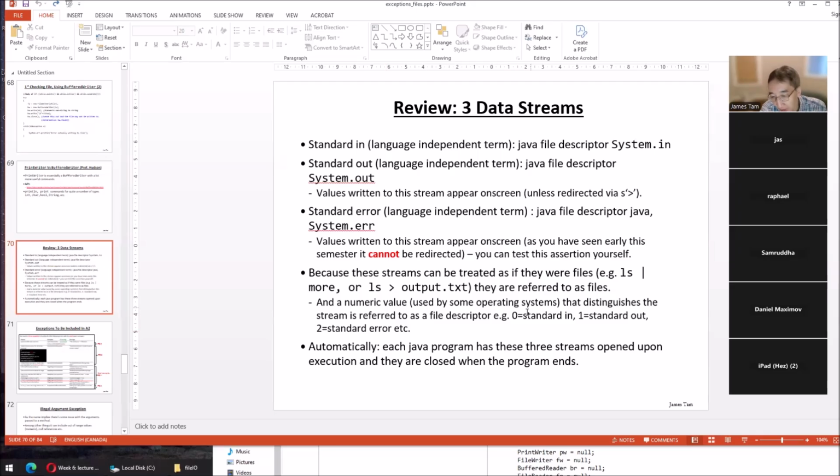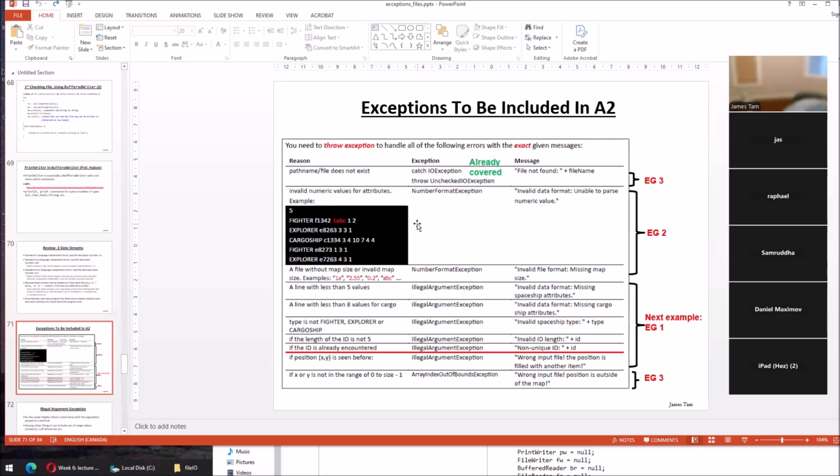Other operating systems actually use numbers as the file descriptor, basically to classify which case applies. And you can actually check to see these codes, if you know what you're doing, which stream we're dealing with. Automatically, when you start a Java program, it gets all three of these, even if we don't use them.